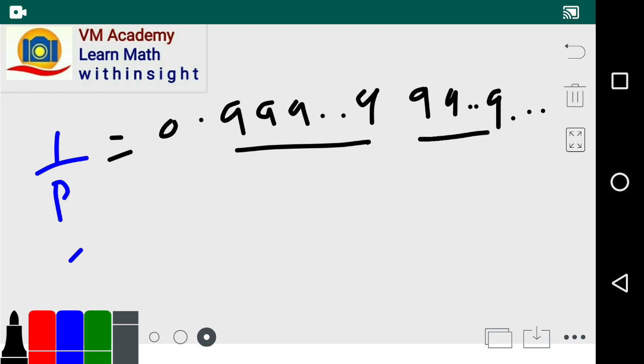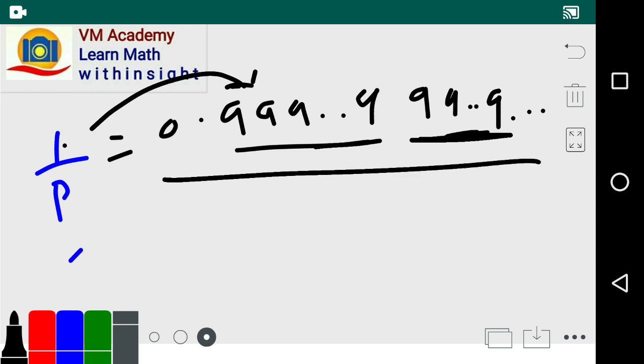So 1 can be written as 0.999 infinite times, and we make groups of p minus 1 nines. Now let us divide it by p.